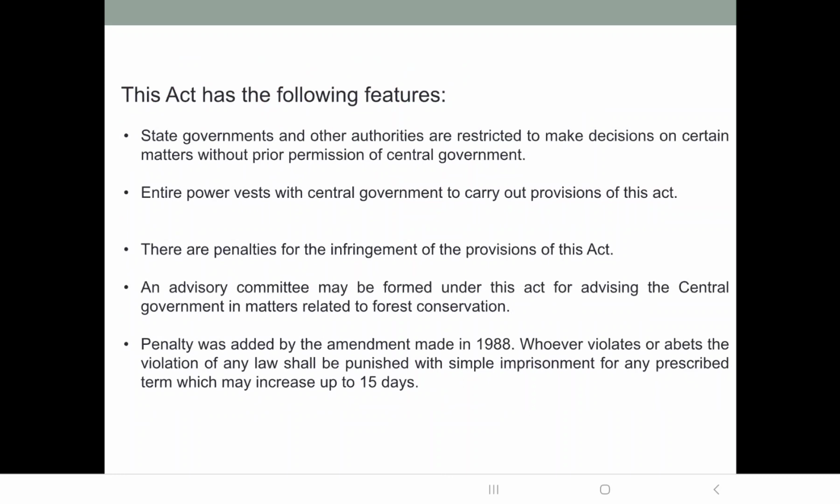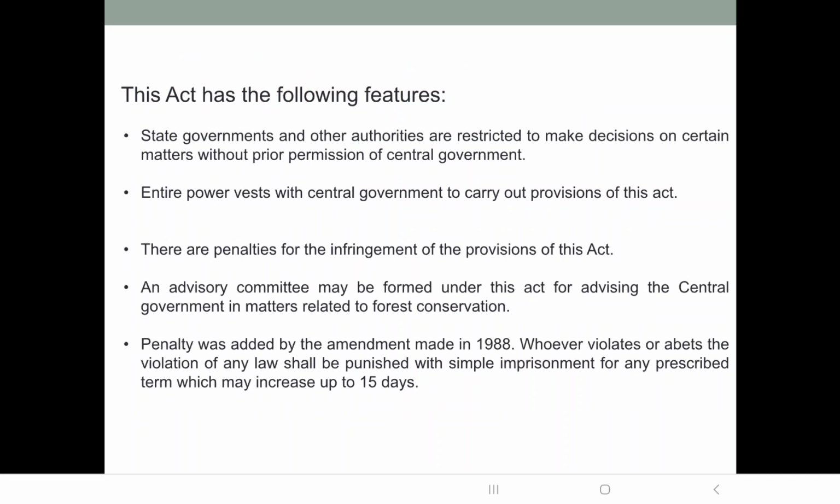Then the entire power vests with the central government to carry out the provisions of this act. So the central government is given more powers under the Forest Act 1980. It is the most important regulator of this conversion of forest into non-forest land. Then there are penalties for infringement of the provisions of this act. Just like there were penalties for the Water Act, Air Act, Wildlife Act, there are penalties for this act also. That means if someone contravenes or does not follow the rules under this act, then there is punishment for that.